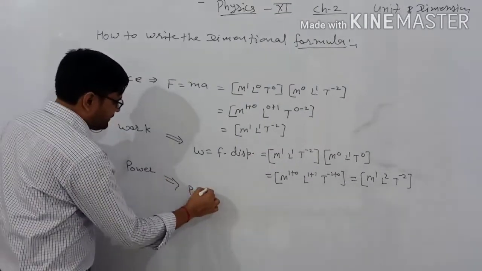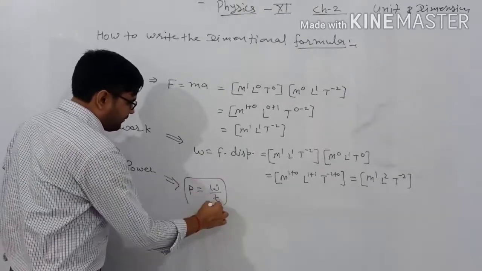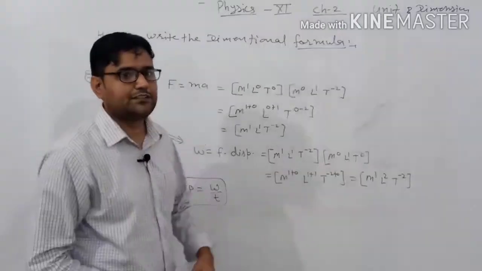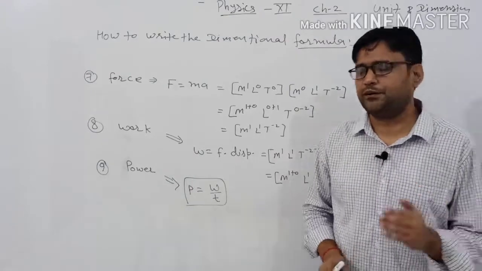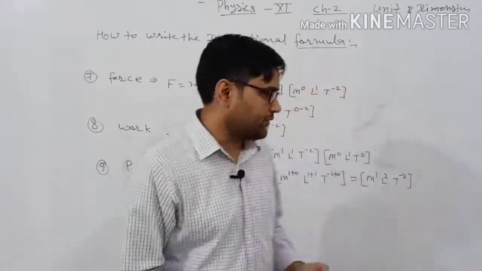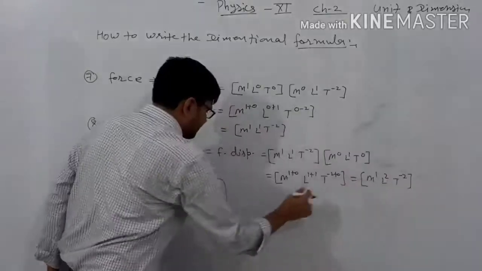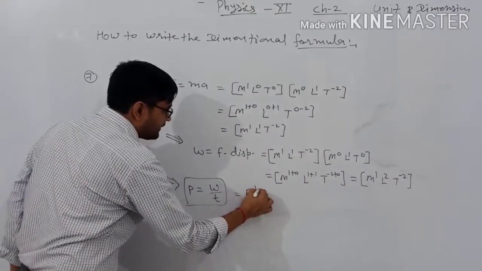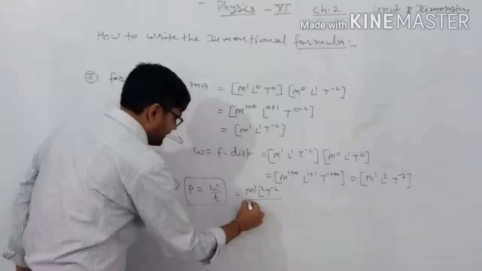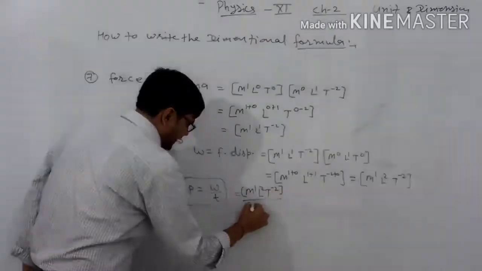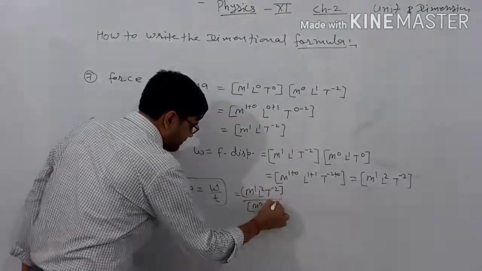Now the third one is power. The formula of the power is work done per unit time. The formula for the power tells how much work you can do in how much time. It means it is in terms of the work done per unit time. Again we already have the formulation of the work done. The dimensional formula for the work is M1 L2 T minus 2 divided by the time. We already have the dimensional formula for the time as M naught L naught T1. Clear?